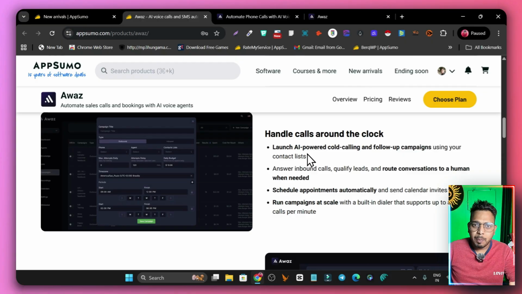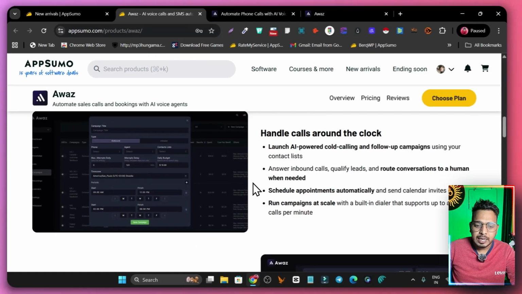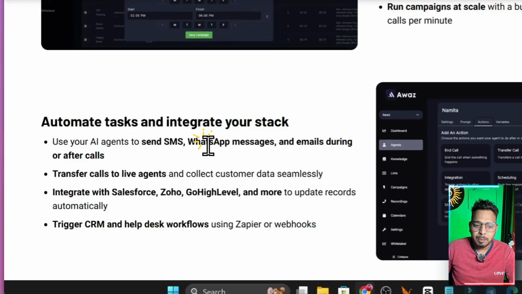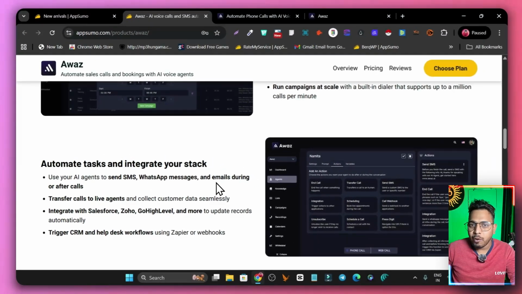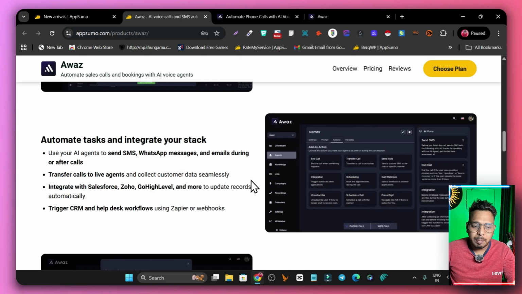So first let me talk about its overview here. It can do cold calling on phone numbers and follow-ups. It can also do automations like sending SMS, WhatsApp messages and emails during or after the calls. You can set that up, and I will show you in the setup. Then you can also transfer the calls to live agents, and it has third-party integrations using Zapier with platforms like Zoho, GoHighLevel and Salesforce.